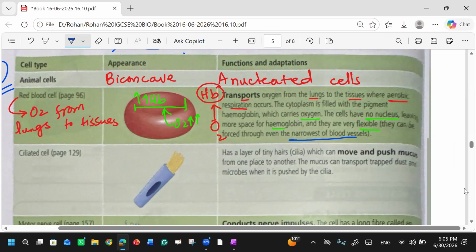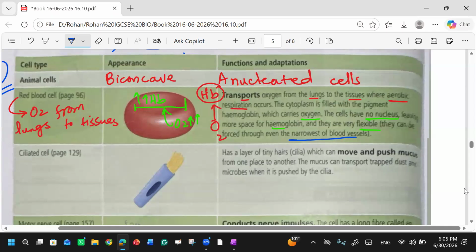Yes, it is biconcave and there is no nucleus, so the whole space is available for hemoglobin. When there is more hemoglobin, there will be more oxygen carried by the hemoglobin. Correct. What is the advantage of their flexibility? Like, it's easier to spread the oxygen in your body.